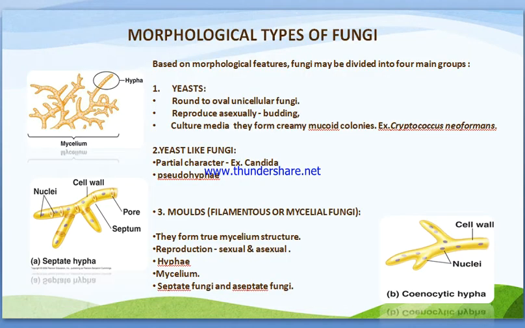And now we are going to see the morphological types of fungi. Based upon their morphological features, the fungi may be divided into 4 main groups. The first one is yeast, and these yeasts are oval to round unicellular fungi which mostly reproduce asexually by the process of budding. Here I am going to explain the budding process, in which a cell develops a protuberance at one side which emerges, and finally it separates from the parent cell and develops into a new individual younger cell.